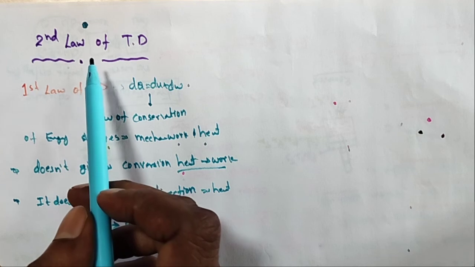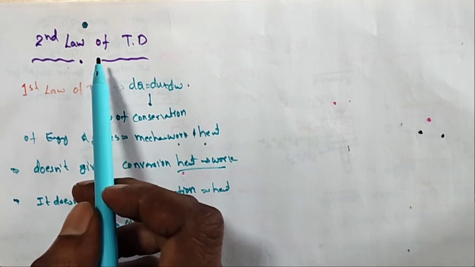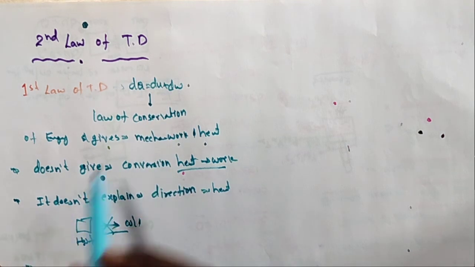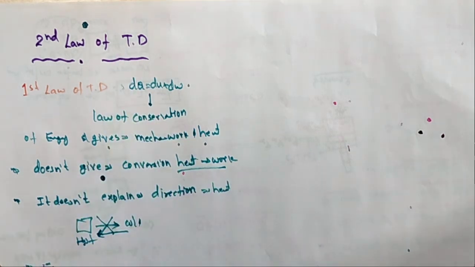The second law is a fundamental law of nature. What does the second law explain?